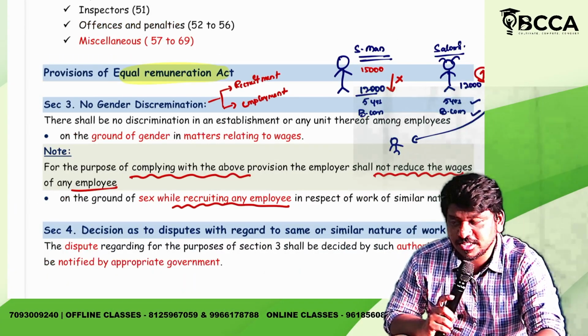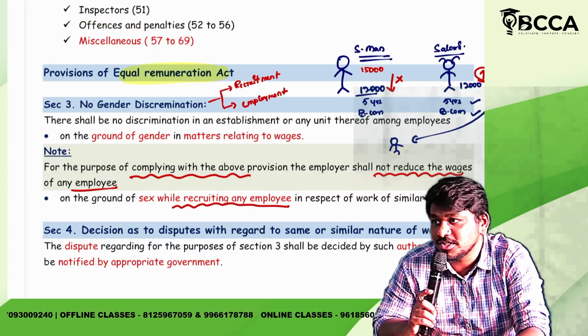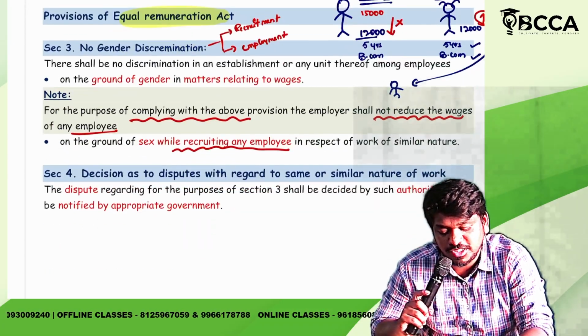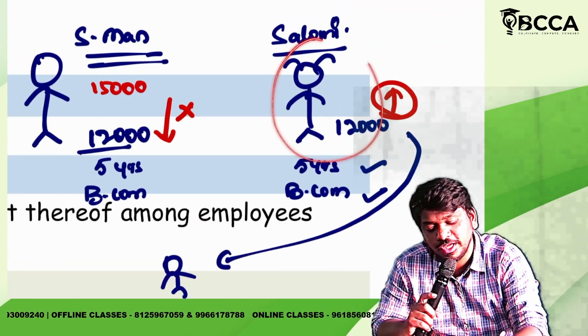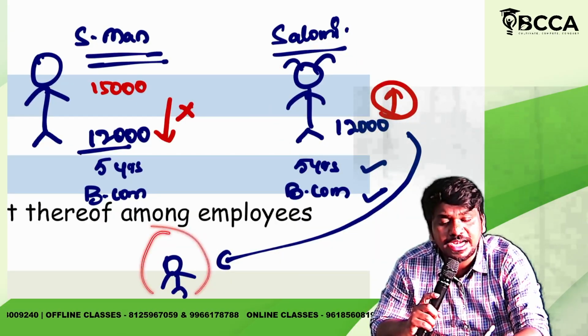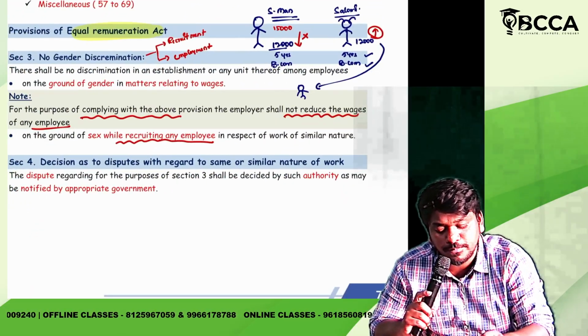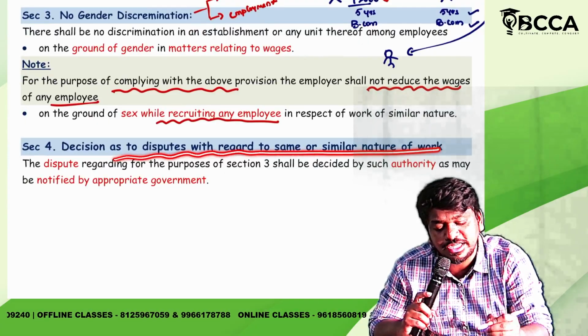So last section, section 4. After this we'll conclude the session. What section 4 is telling is, if there is a dispute between employer and employee regarding the decision as to dispute with regard to the same and similar nature of work.